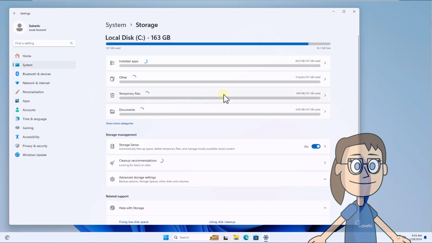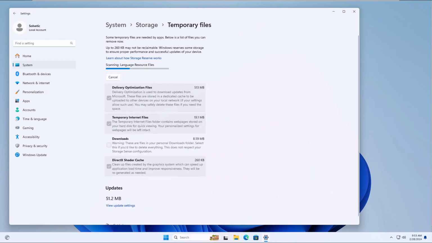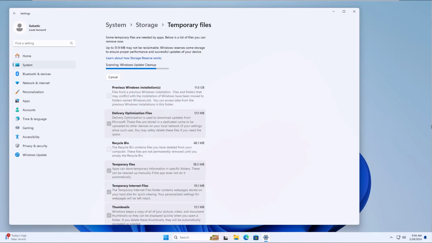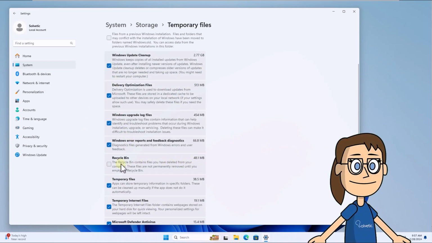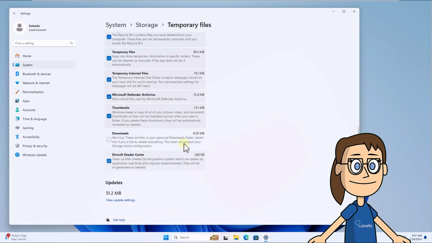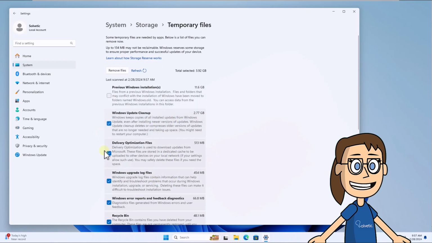Wait for them to be loaded. After this, check the desired boxes. Click on Remove Files and confirm this operation to remove them from the PC.